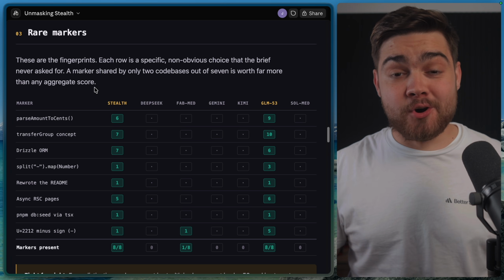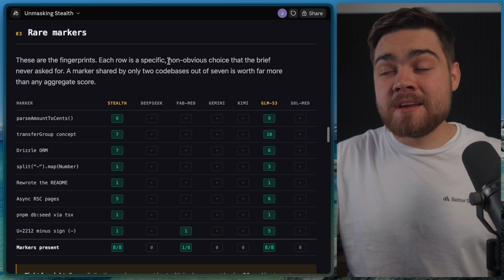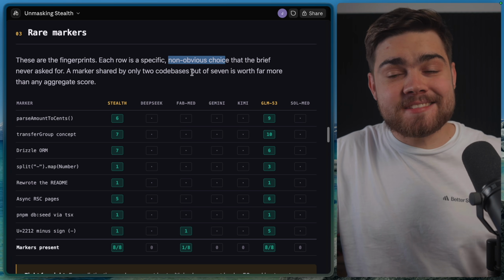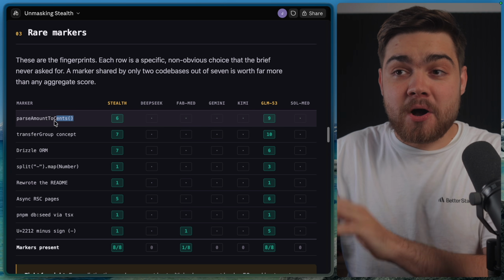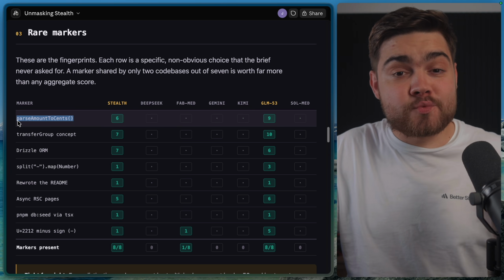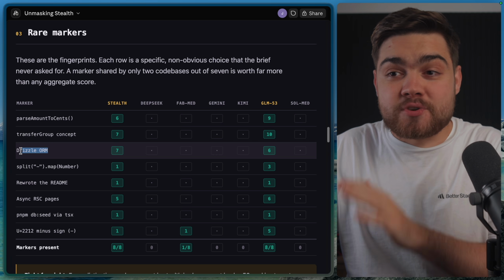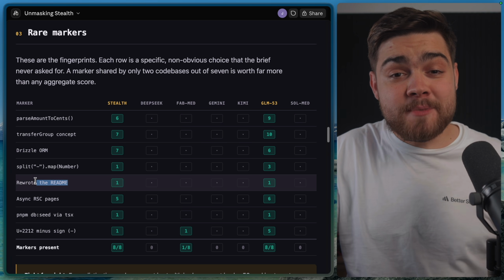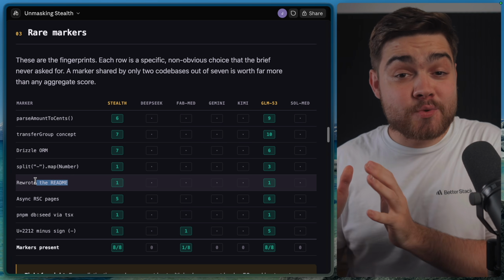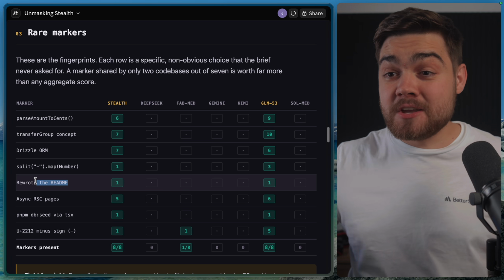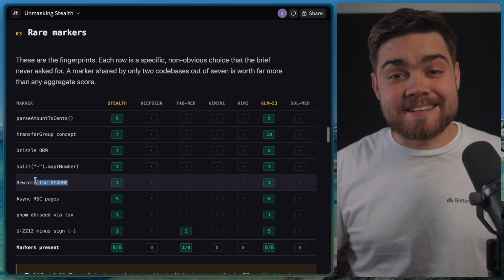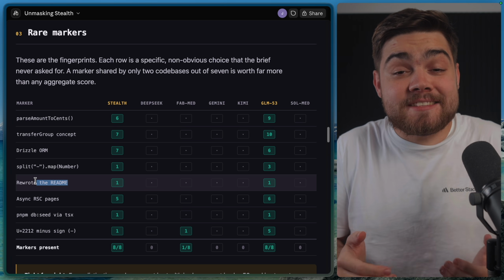Well, the answer is probably not, because next it looked at some rare markers. These are non-obvious choices in each codebase, and it found that stealth and GLM 5.3 shared a lot of them. They both used a parse amount to sense function, and the function was practically identical. They both used Drizzle ORM. They also both rewrote the README. None of the other projects did this. These were the only ones to rewrite the README, and the README itself has an identical structure. So it's pretty likely from all of this analysis that this is a GLM model, or at least it used GLM as a base.